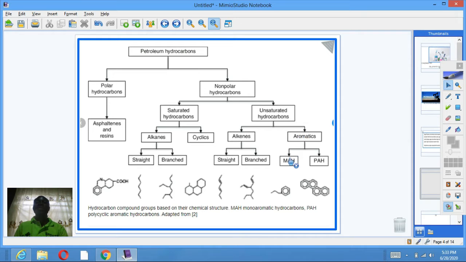Aromatics are monoaromatic hydrocarbons and polycyclic aromatic hydrocarbons. When we say unsaturated, they are mainly double bond. They have at least one double carbon to carbon bond or triple carbon to carbon bond.